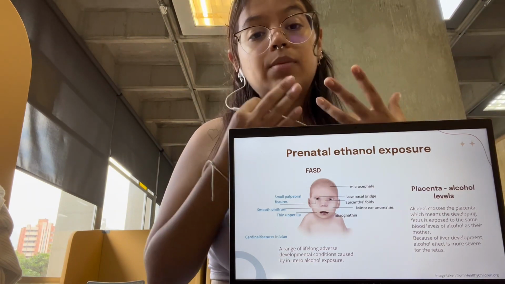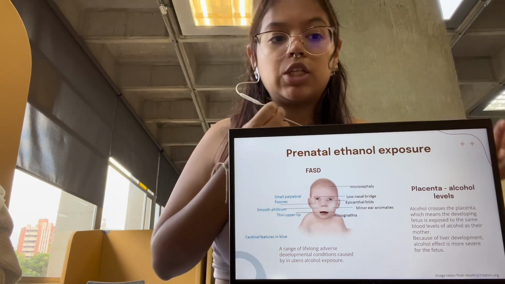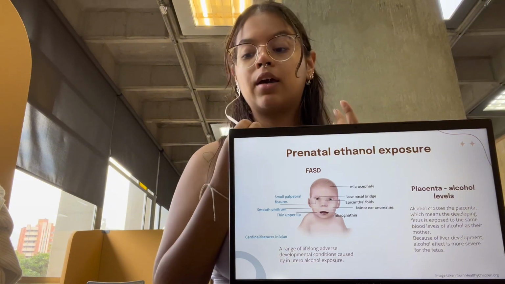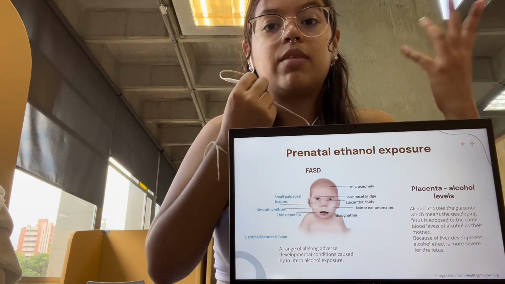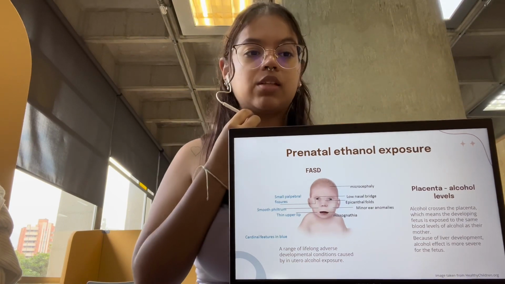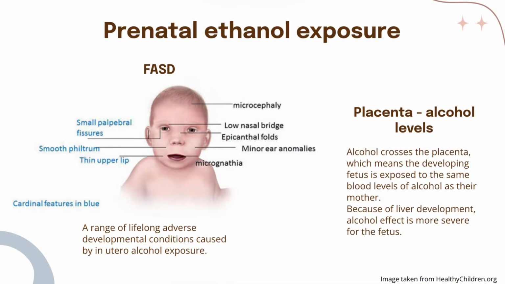In the subject of prenatal ethanol exposure, we have fetal alcohol syndrome. Fetal alcohol syndrome is a series of conditions that are caused by in utero alcohol exposure. So it can cause a lot of phenotypical conditions that can be visualized by simply observing the subject. For example, microcephaly, small palpebral fissures, smooth philtrum, thin upper lip, micrognathia, or minor ear abnormality.